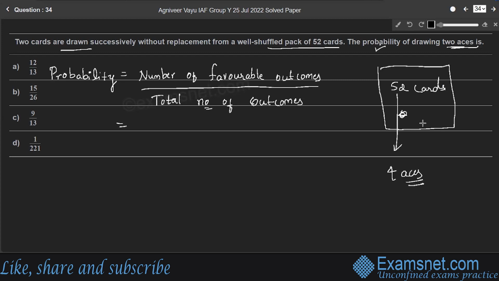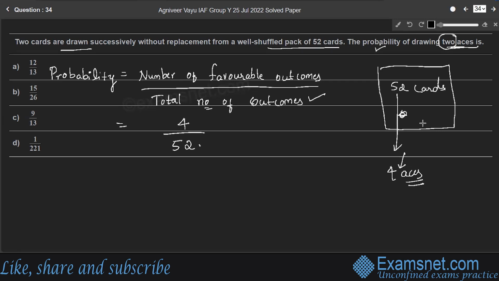Here, probability of drawing 2 aces is asked. So, probability of drawing 1 ace, by the formula, is number of favorable outcomes, here the number of aces, which is 4, by total number of outcomes, which is the number of cards in a pack. It is 4 by 52.